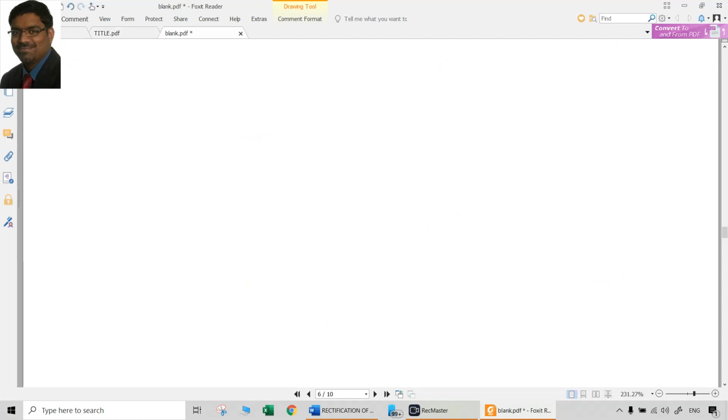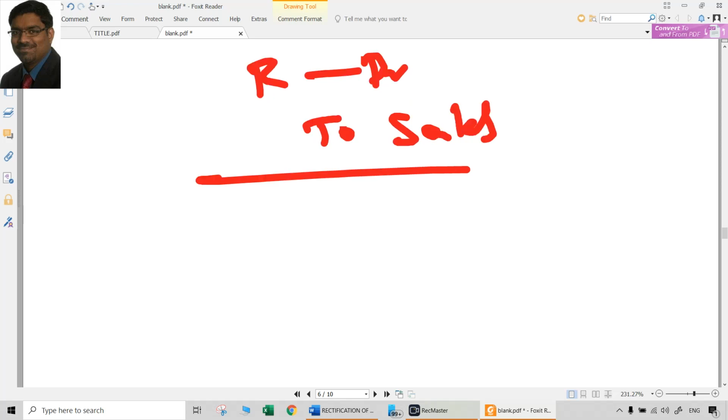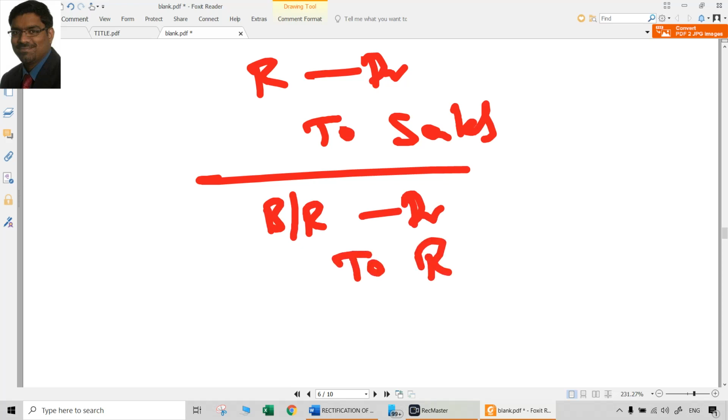See, normally what happens when we sell something, we will say customer account. In this case, let us say, for example, Raja account, debtor to sales we will write. If Raja gives cash, no problem. This is debtors basically, that is Raja. But he will not give cash, he will give bills receivable. What we received? Bills receivable account debtor to Raja.